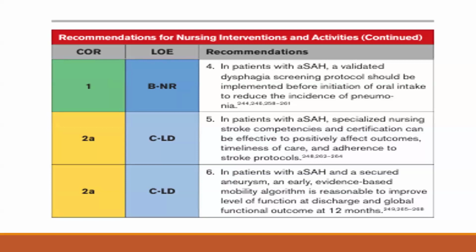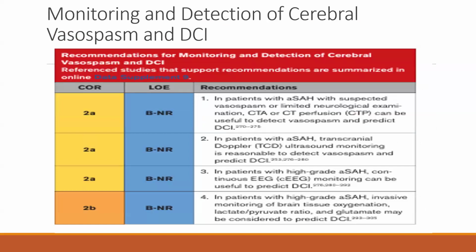In patients with aneurysmal SAH and a secured aneurysm, an early and evidence-based mobility algorithm is reasonable to improve level of function at discharge and the global functional outcome at 12 months. The class of recommendation 2A and level of evidence C. Now, the monitoring and detection of cerebral vasospasm and delayed cerebral ischemia. In patients with aneurysmal SAH and suspected vasospasm or limited neurological examination, CT angiography and CT perfusion can be useful to detect vasospasm and predict delayed cerebral ischemia.